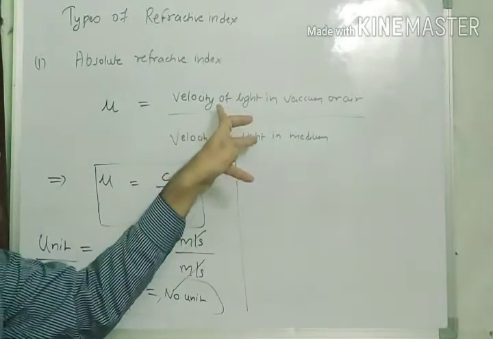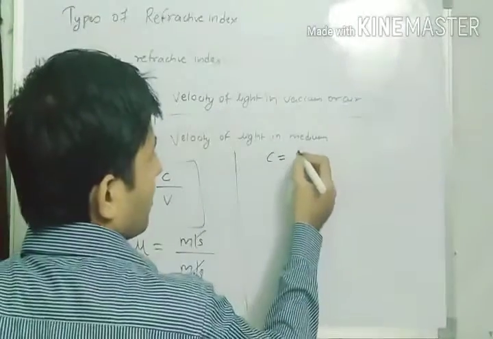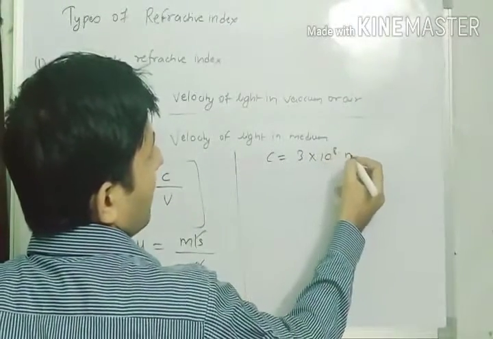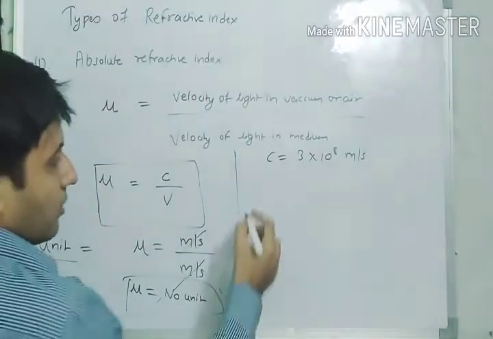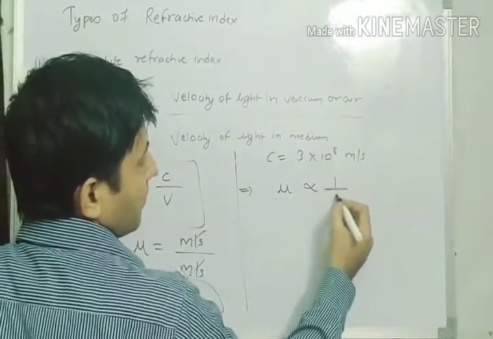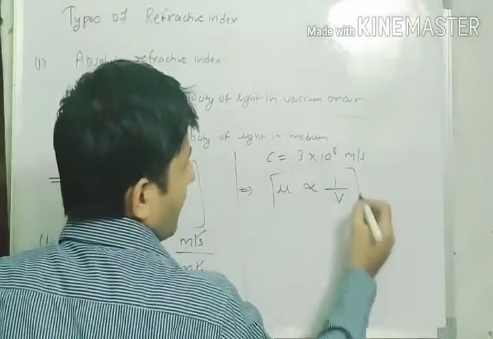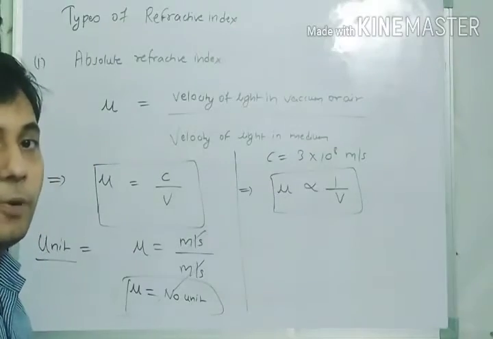Okay, because the velocity of light in vacuum or air is constant, and c is equal to 3 into 10 to the power 8 meter per second. If I want to write, mu is inversely proportional to 1 upon v.